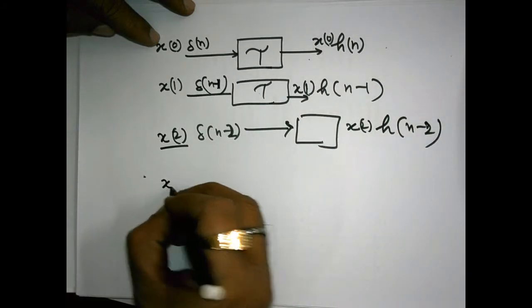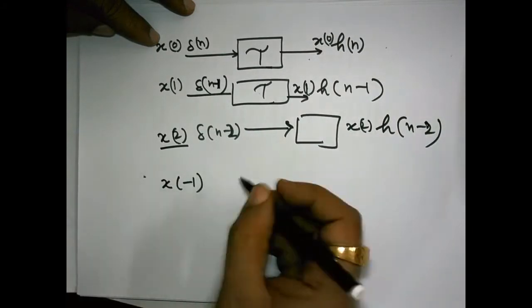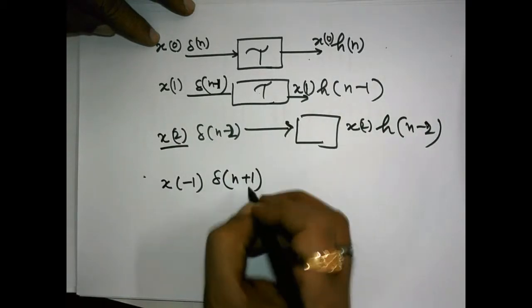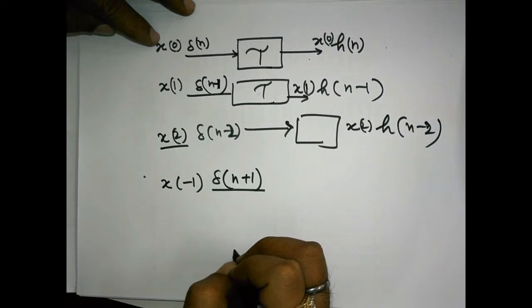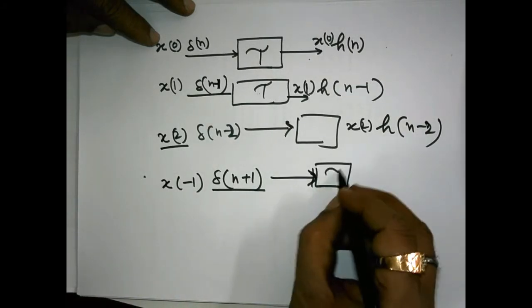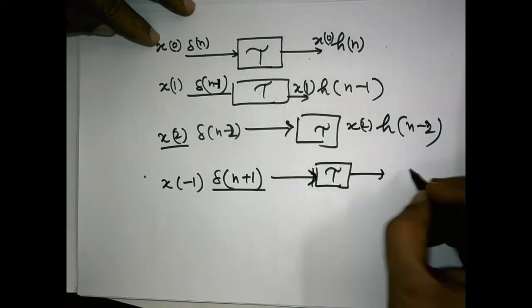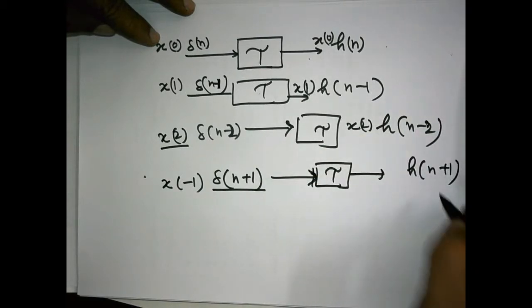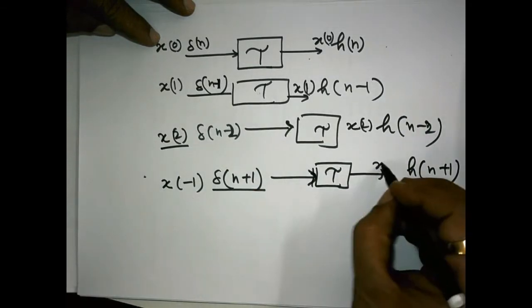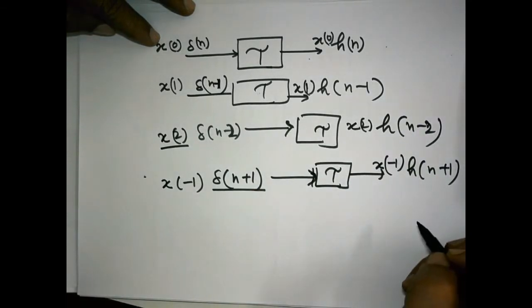Now if we perform the same thing on the left-hand side shift of the impulse, that means if we apply delta n plus 1 at the input of this system, we obtain hn plus 1, and if we multiply by x minus 1, naturally we get x minus 1 times hn plus 1.